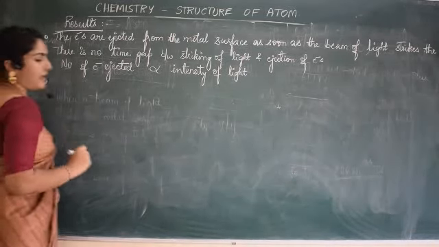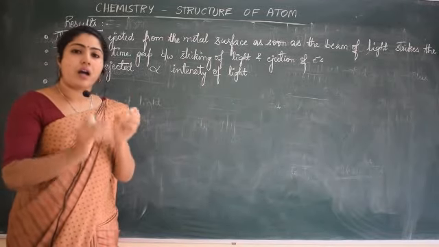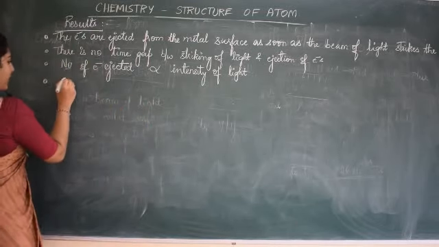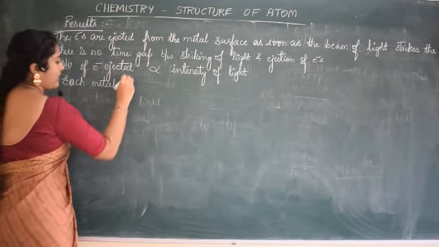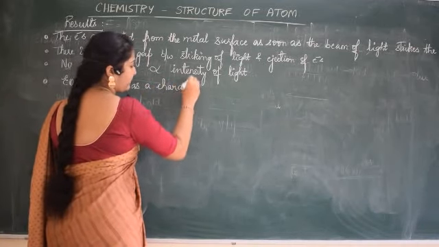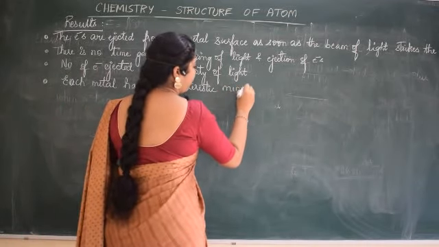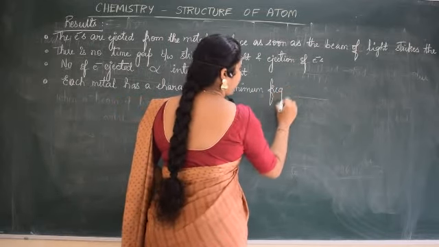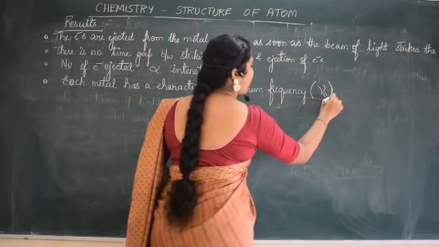Then the other point is threshold frequency. Each metal has a particular minimum frequency called threshold frequency. Each metal has a characteristic minimum frequency, which we denote as nu naught.